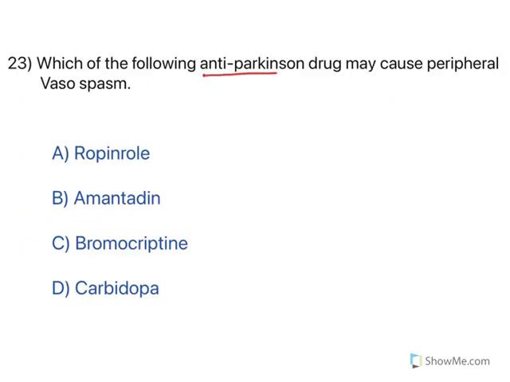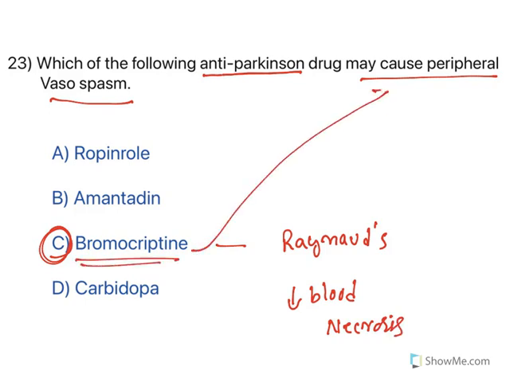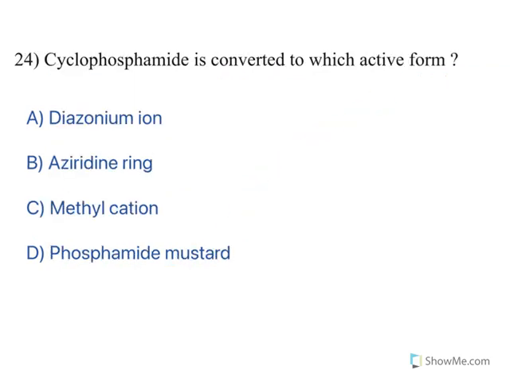Which of the following anti-Parkinson drugs may cause peripheral vasospasm? Bromocriptine has a notorious property of causing peripheral vasospasm and aggravating a syndrome known as Raynaud's syndrome. Especially fingers and toes will get constricted, and that reduced blood flow may cause necrosis too. So bromocriptine is responsible for causing peripheral vasospasm.